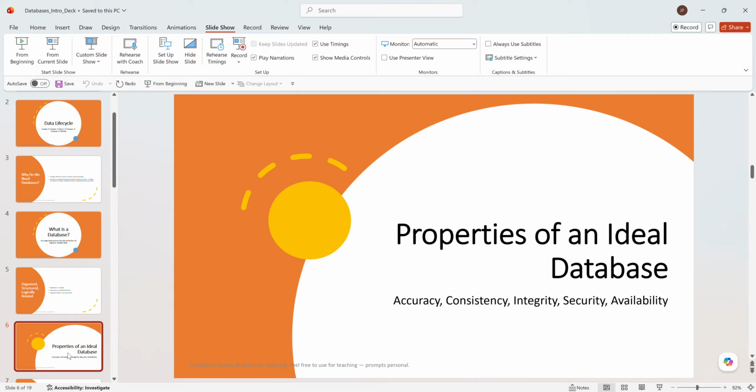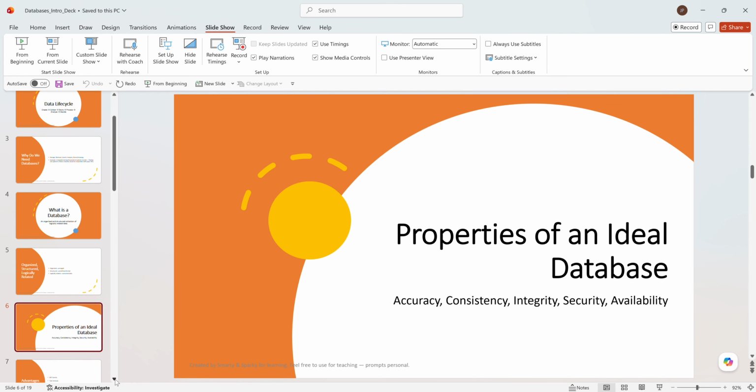Security: it should be secure, because without security these days it's not ideal. And also it should be easily accessible. So what are the properties of an ideal database? It should be accurate, consistent, have integrity, security, and be easily available.